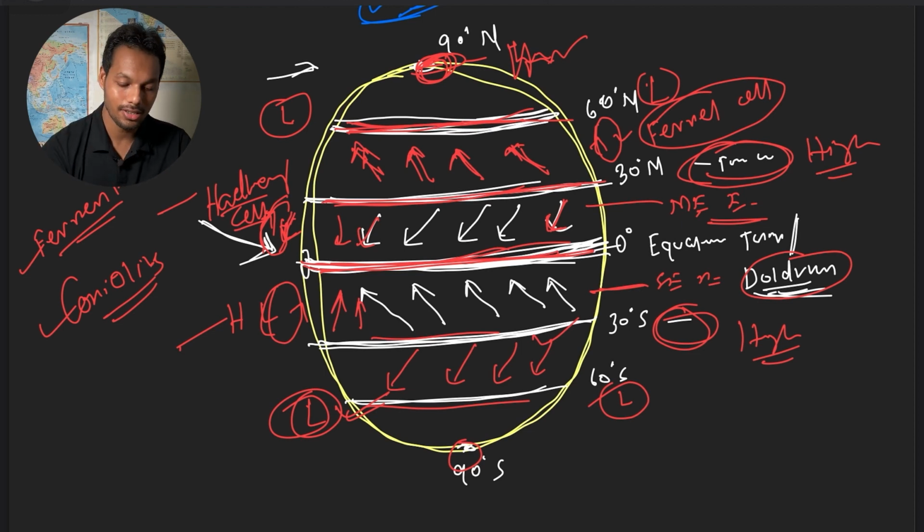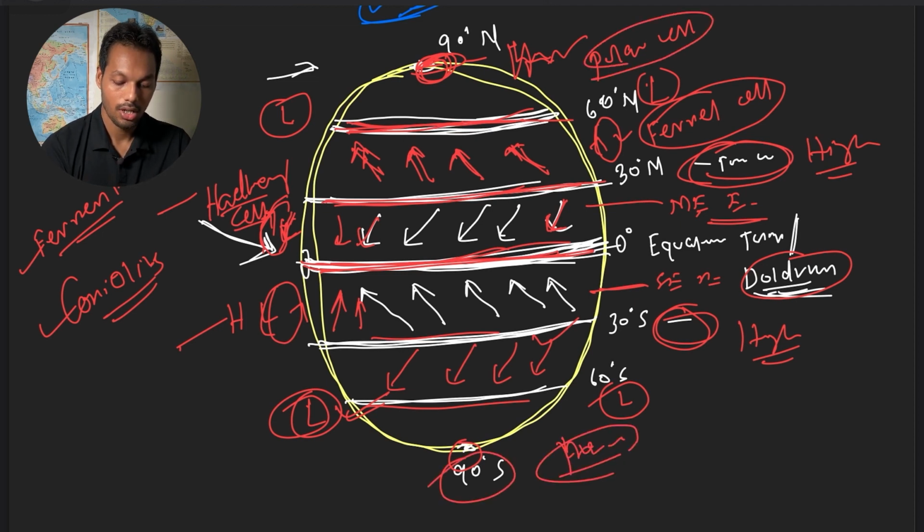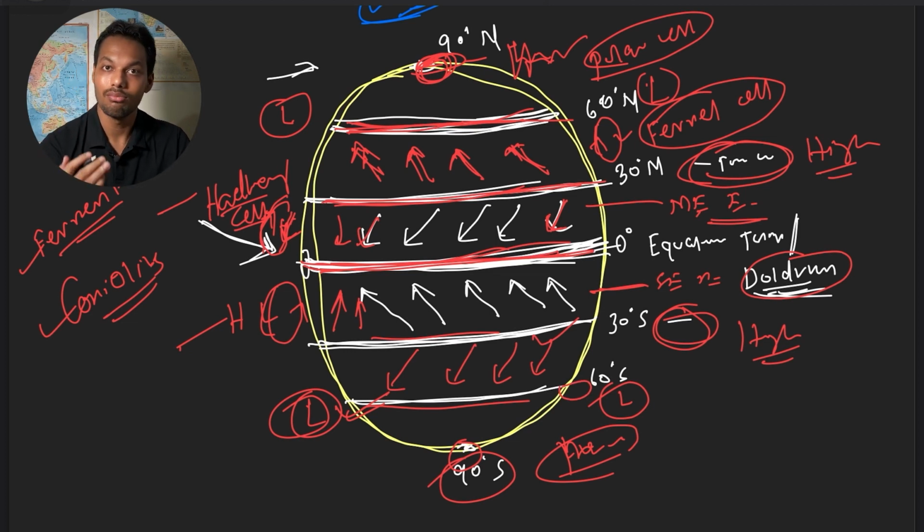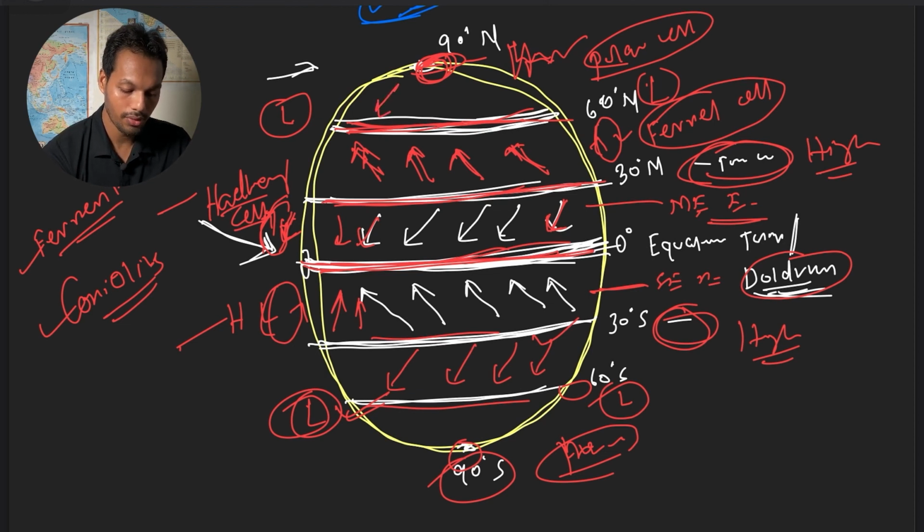Another cell is there, that is called polar cell. Where is it located? It is located from polar region to temperate low. So how will the wind move? It will move like this.